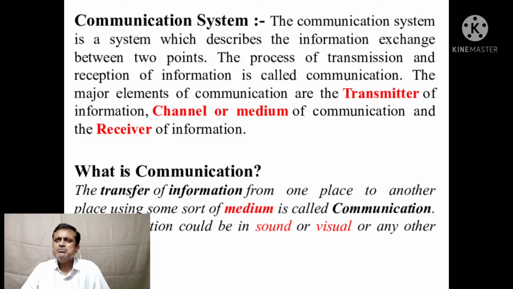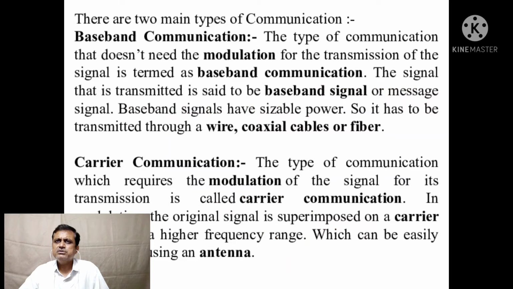An example of this is two persons communicating with each other on a mobile phone. One is a transmitter, the other is a receiver, and the medium is air, through which the actual transmission takes place. The transfer of information from one place to another using some sort of medium is called communication. The information could be in sound, in video, or a mix of both.